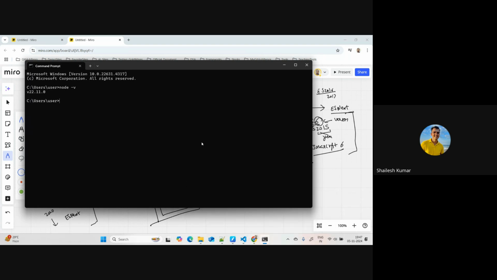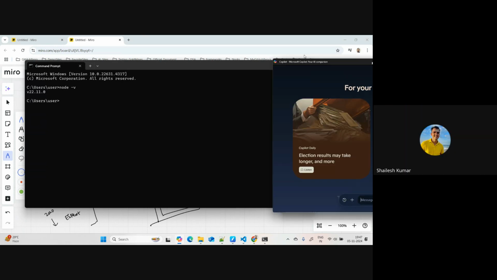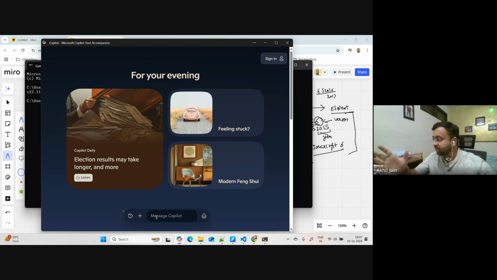Okay, let's ask this question to Copilot. This is my random guess. No, that's a good guess actually, but even I don't know what version of JavaScript I'm using. I'm sure it is something on ES Next only. You're absolutely correct. But what exact version?